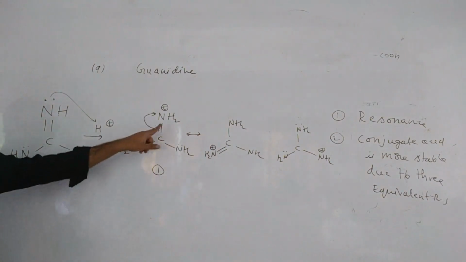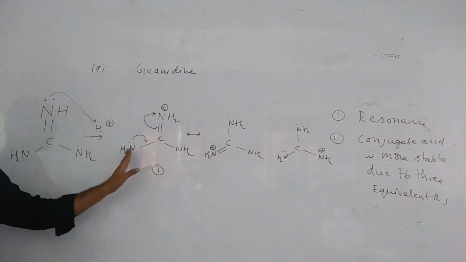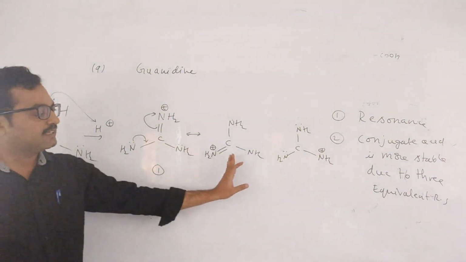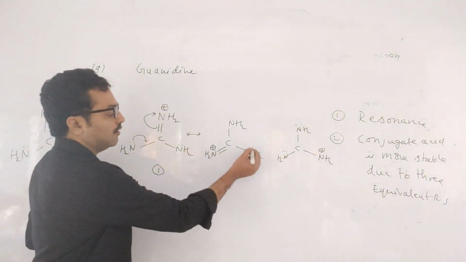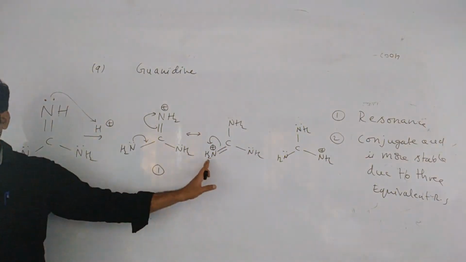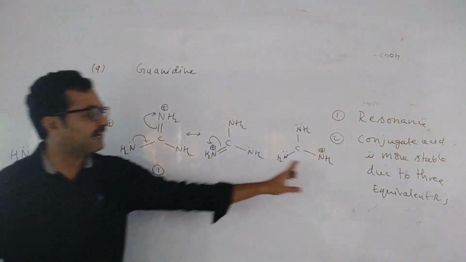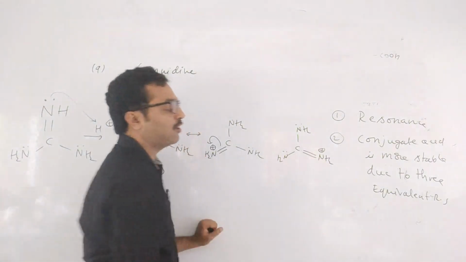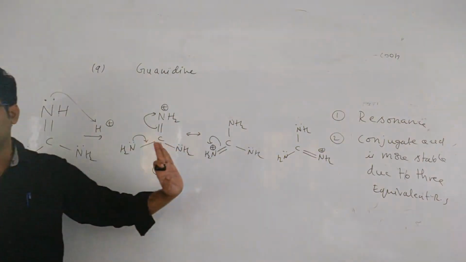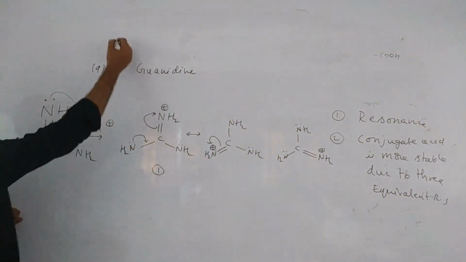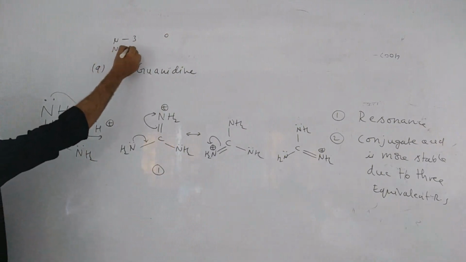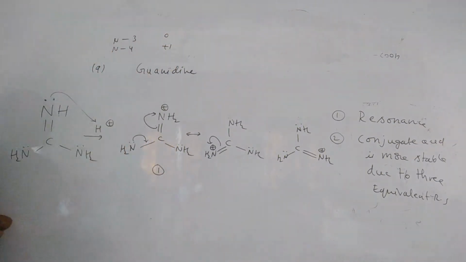Equivalent only. One side double bond NH2 plus, remaining two sides NH2, NH2. Now after getting this structure, you take like this. Now this left NH2 became neutral, but the right NH2 will become double bond plus. Why double bond plus? Because 4 bonds are there. So only one logic: whenever nitrogen is having 3 bonds, the charge will be 0. Whenever nitrogen is having 4 bonds, the charge will be plus 1.